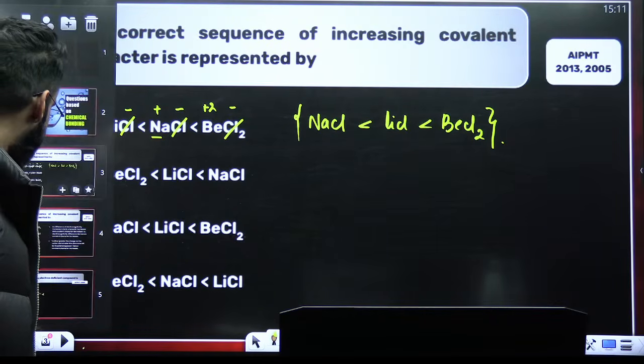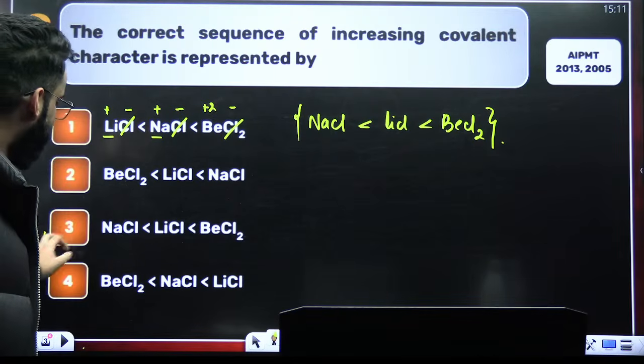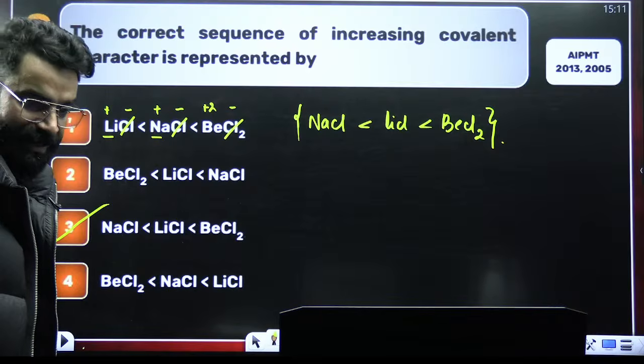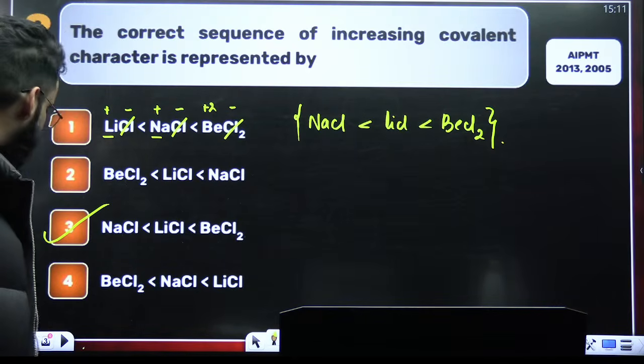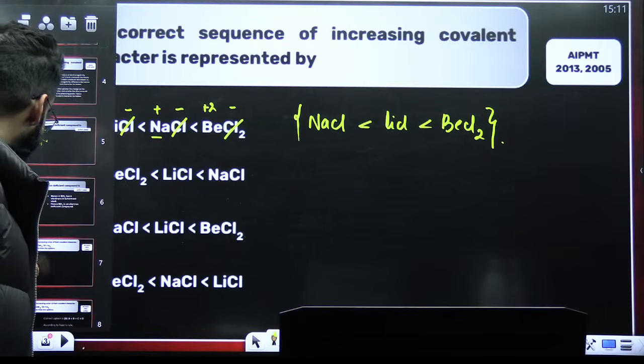Perfect, guys. Is this particular question clear to everyone? So it's going to be option C. That is going to be the correct answer of this particular question. I believe this sort of question you can easily solve from now onwards if it comes.